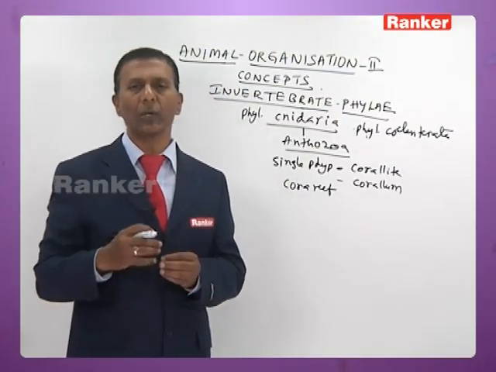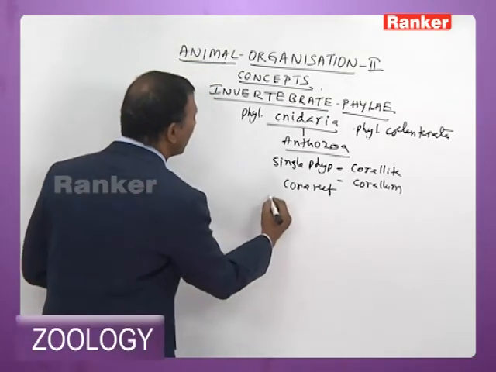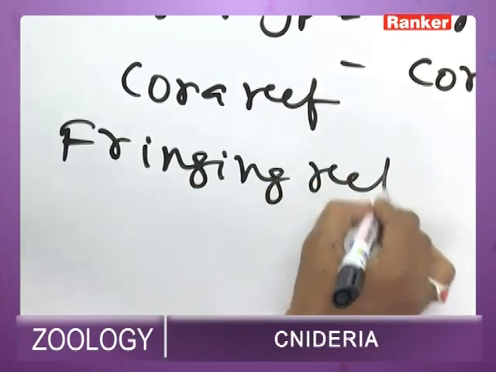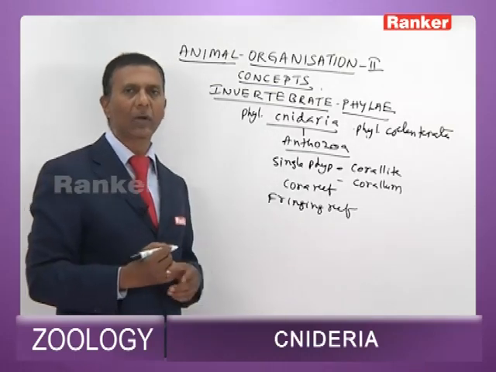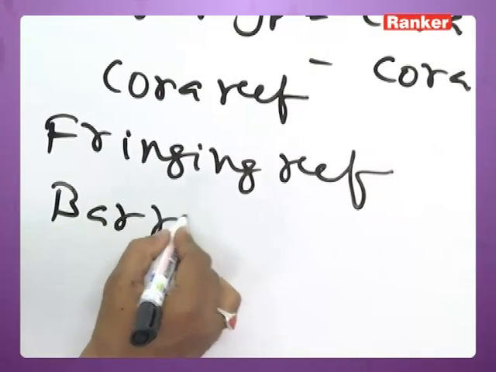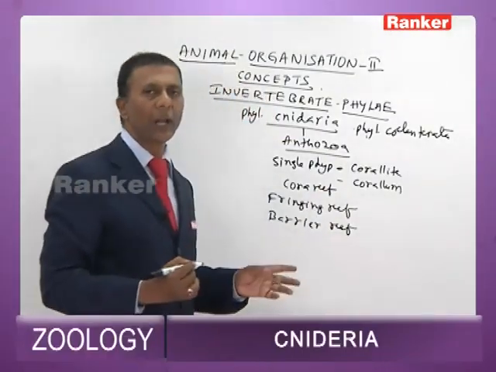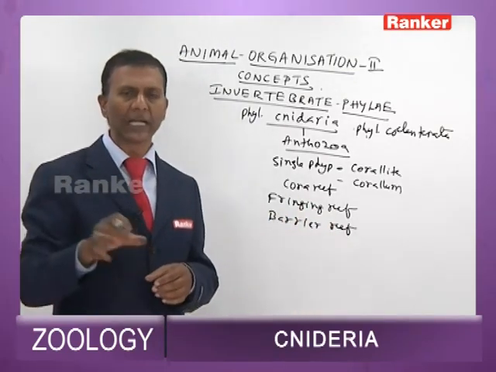On the basis of location, coral reefs are divided into three types. The first is the fringing reef, a coral island present in the shallow waters. Then the barrier reef, a coral island which grows away from the sea coast, almost at the center of the sea.